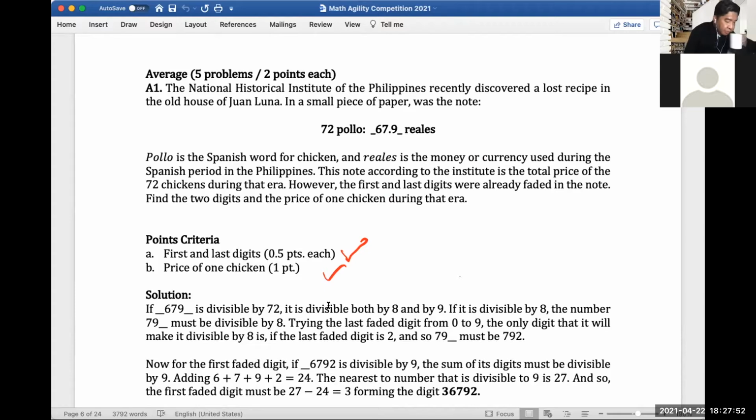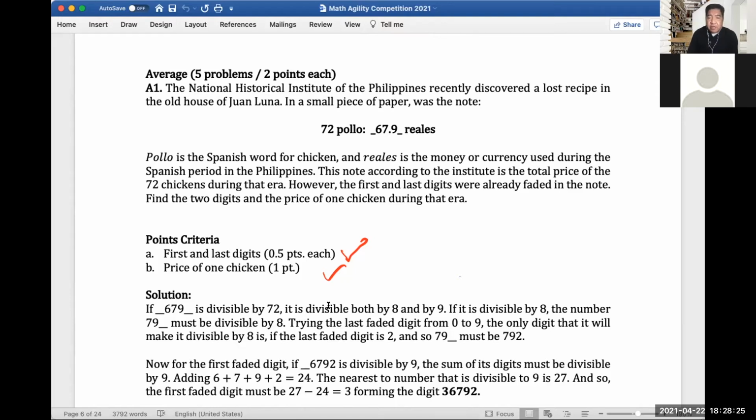So the National Historical Institute of the Philippines recently discovered a lost recipe in the old house of Juan Luna. On a small piece of paper was the note: 72 polo, colon, underscore 67 9 underscore reales. Polo is the Spanish word for chicken, and reales is the currency used during the Spanish period in the Philippines.